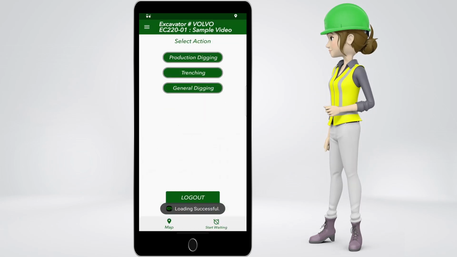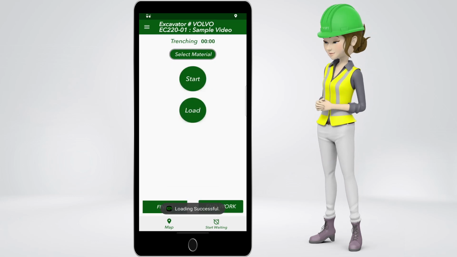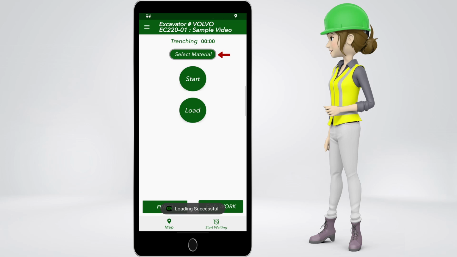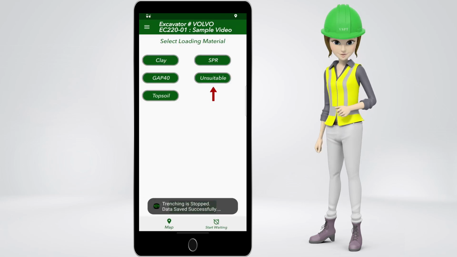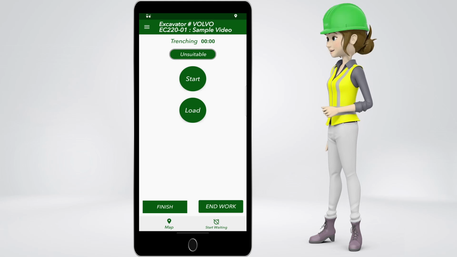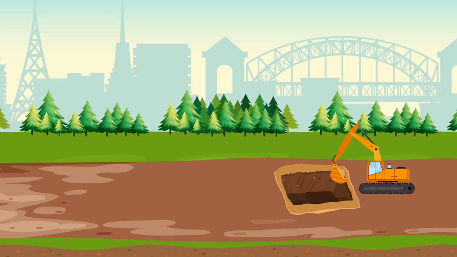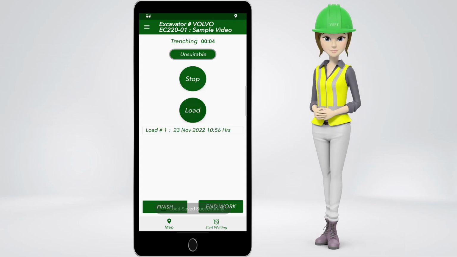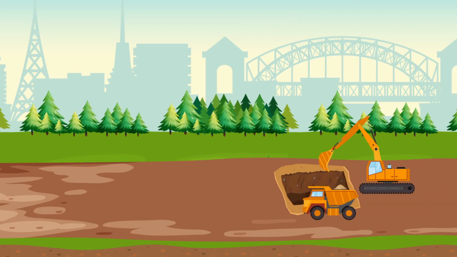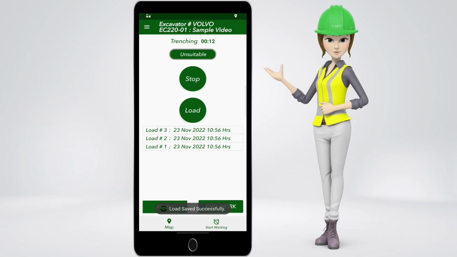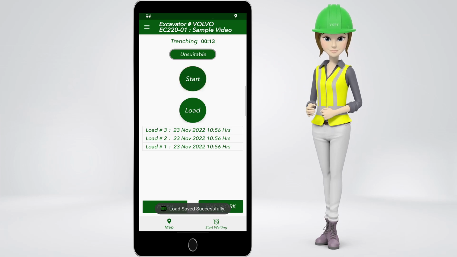Let's try another task. Pick trenching. Here we have the option to start trenching or load from the trench. Let's select the material. Let's pick unsuitable. Let's start trenching by clicking on start. We can load by clicking on the load button. After finishing the task, click on stop. Click on finish.